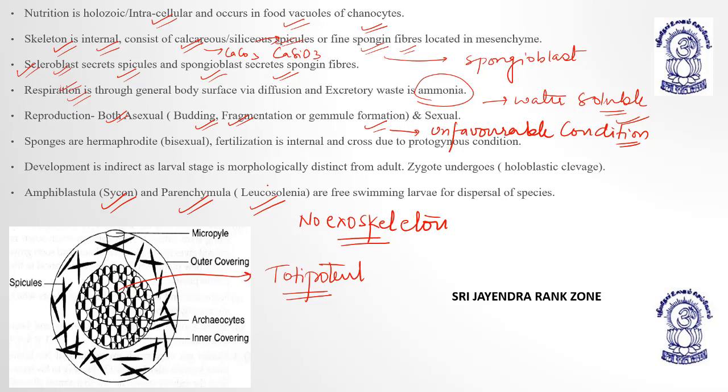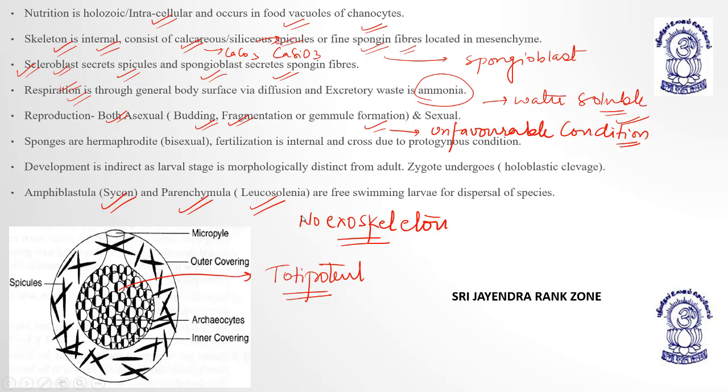Development is indirect, because it has a larval stage which doesn't resemble the parents, and that is why the larval stage is indistinct. That is why there are two larvae, amphiblastula and parenchymula, and they don't have to worry about forming an adult. That is why they are known as free living independent larvae. Amphiblastula in Scypha and parenchymula in Leucosolenia.